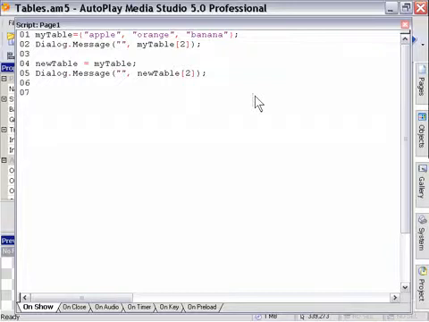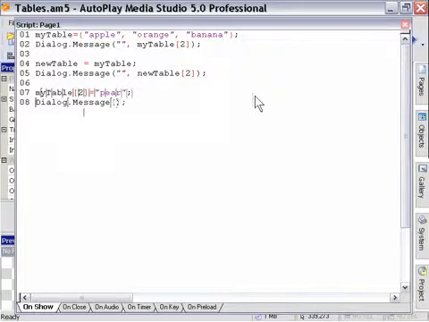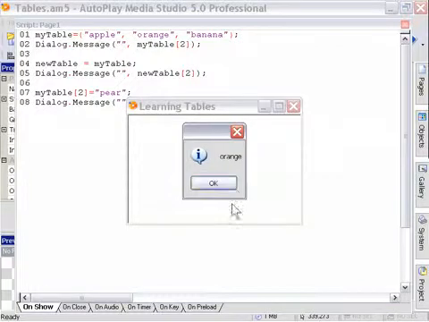If we change an element in our original table, so my table 2 equals pear, and we're doing this after we've already displayed those first 2 dialogs, and then we display another dialog message box, this time again referring to the second element of the new table. Okay, so again I'll leave the title blank. I'll say new table 2. Let's take a look at what happens. In theory, we should get the word orange 3 times, right? Well, let's see. Orange, orange, pear.